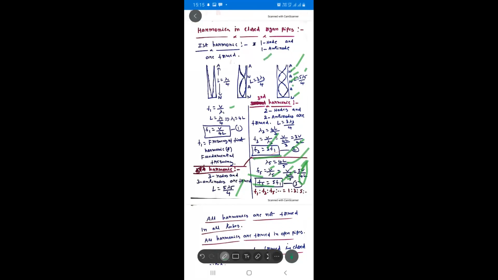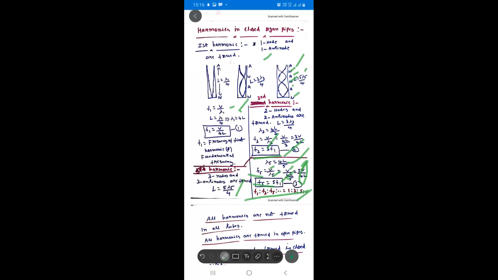Similarly, the frequency of the seventh harmonic, F7, is equal to 7 times the fundamental frequency. Understand? So here, F1 is to F3 is to F5 and so on is equal to 1 is to 3 is to 5. Understand, students? All harmonics do not form in all tubes. In the open pipe, all harmonics form. But in a closed pipe, only odd-numbered harmonics form. Either open pipe or closed pipe, all overtones form. Higher harmonics are called overtones.